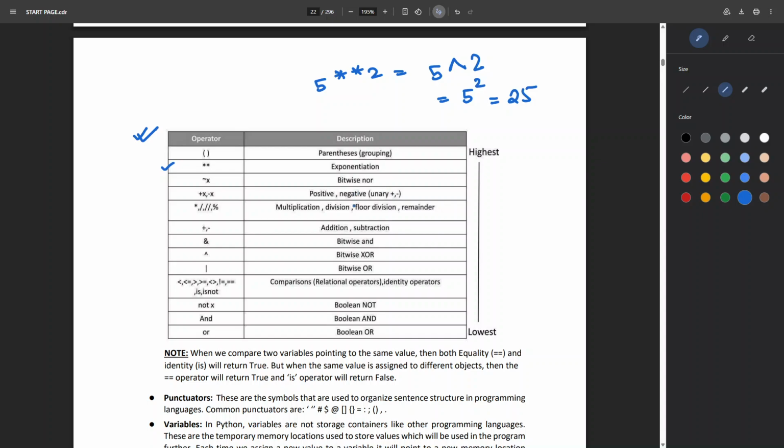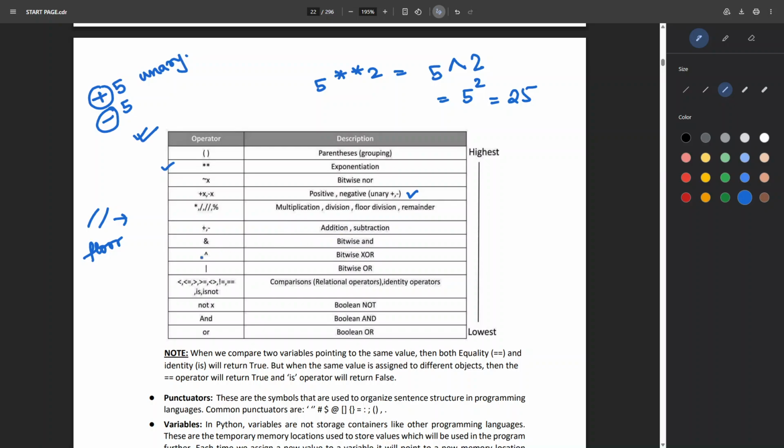We have bitwise operators, positive, negative, then unary operators. What is a unary operator? It means that you have just one operand, like let's say you write plus 5, minus 5. So this plus denotes the sign of the 5, and this minus denotes the sign of the 5. So this is a unary operator. And next we have multiplication, division, floor division. This double division is called floor division, which means it will first divide and then compute the nearest lowest value of the number, like the floor of this number.